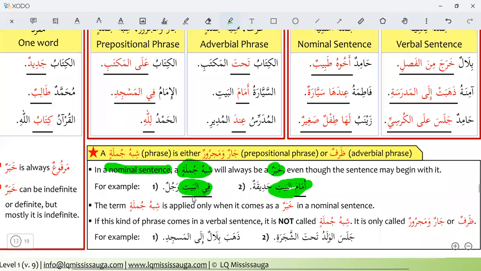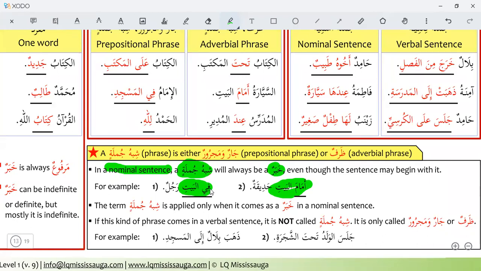In the house, there is a man. Amamal baiti hadikatun. In front of the house, there is a garden. Amamal baiti, this is adverb. Amama is adverb, zarf, and fi is a preposition, harf jar.